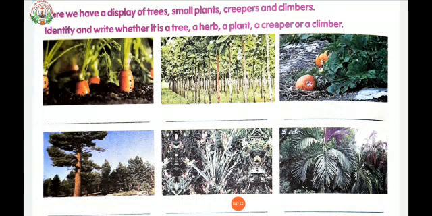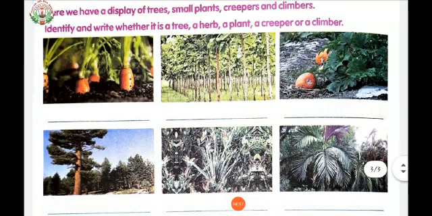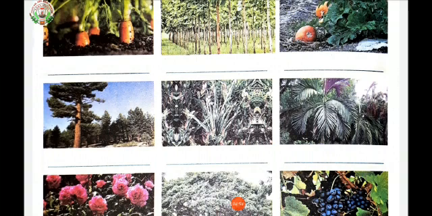See the third picture. It is a picture of pumpkin. Pumpkin is a creeper plant because its fruit is big and it cannot climb onto other trees or wood. So it is a creeper and not a climber. See the fourth picture. This is a picture of pine tree. Pine trees are evergreen coniferous resinous trees growing 3 to 80 meters tall, with the majority of species reaching. The longest lived is the Great Basin bristlecone pine.